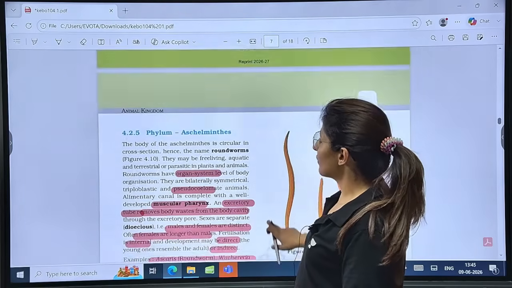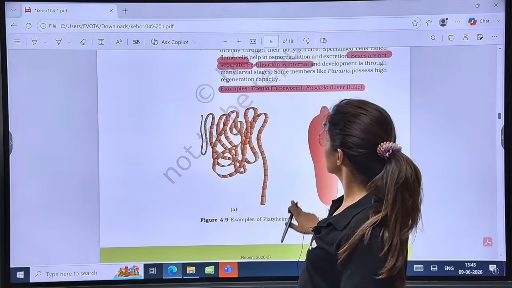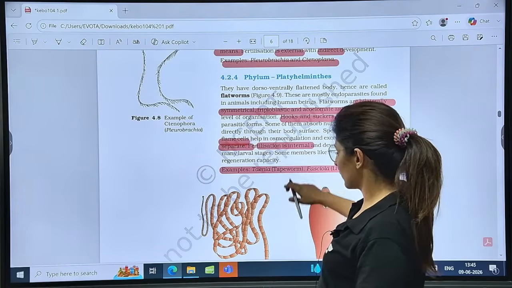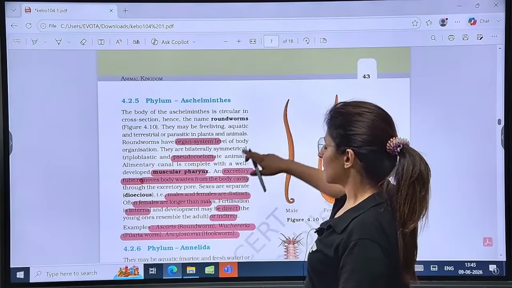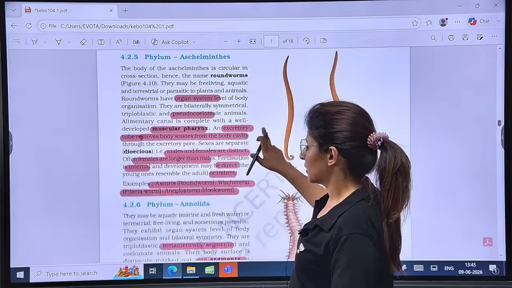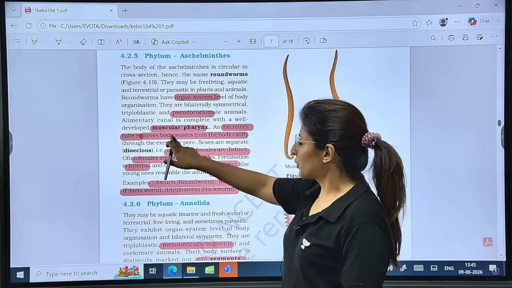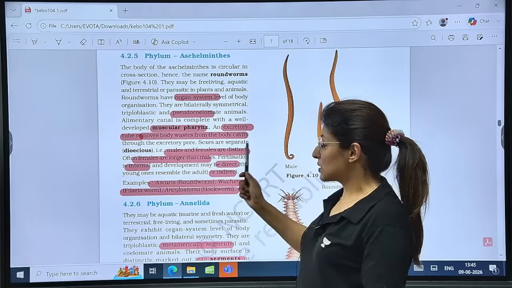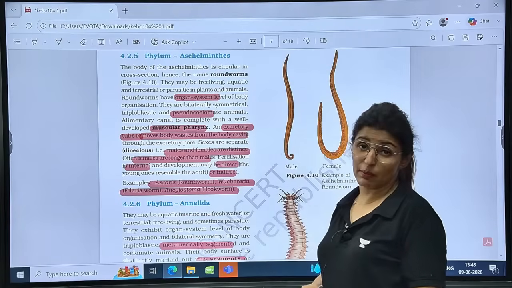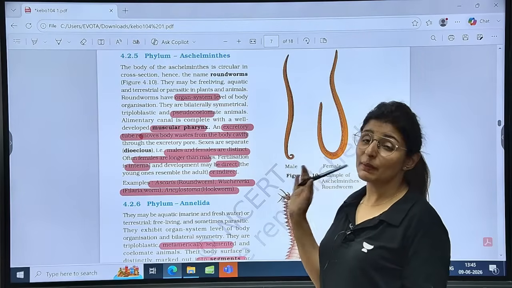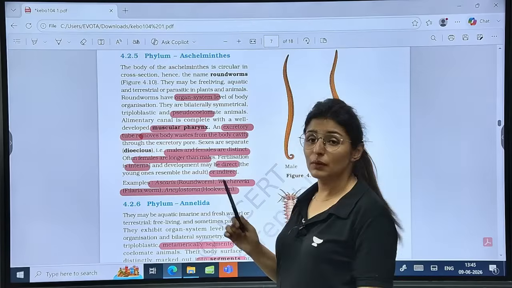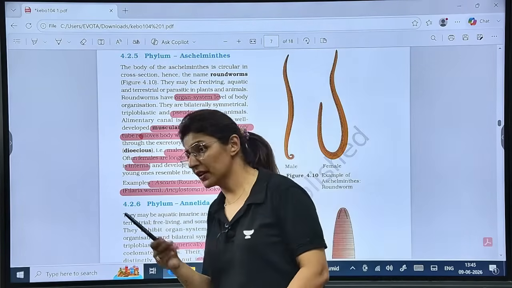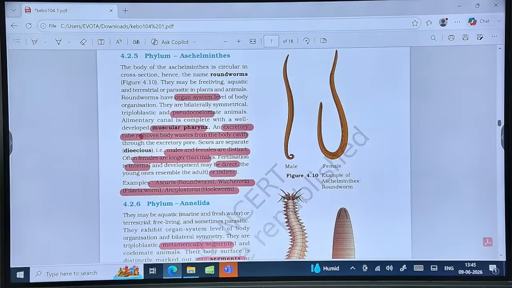See, in case of Platyhelminthes, we have flame cells, specialized cells for osmoregulation, while here, they have special tubes. See, excretory tube to remove the body waste from the body cavity. Now, sexes are separate also for the first time. Till Platyhelminthes, they are completely bisexual, hermaphrodites. Now begins the unisexuality. They'll have different sexes. Is that clear?